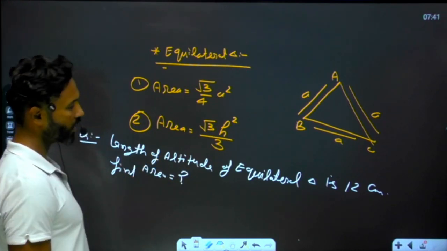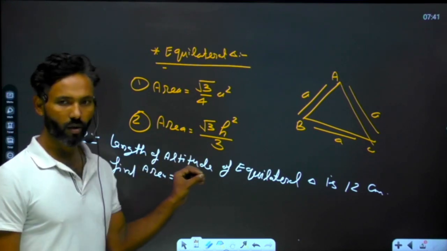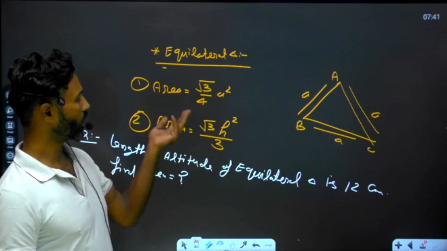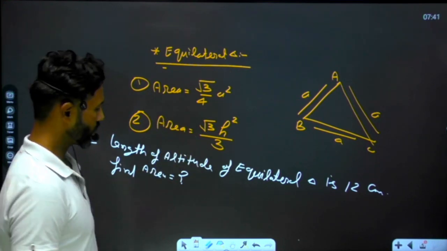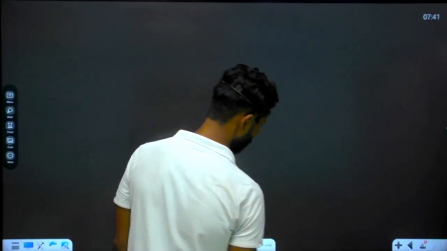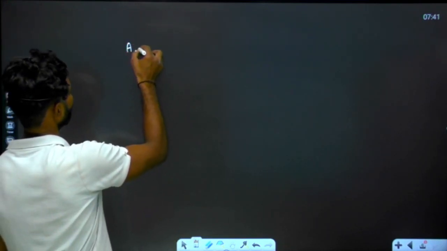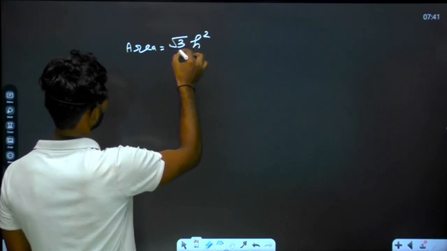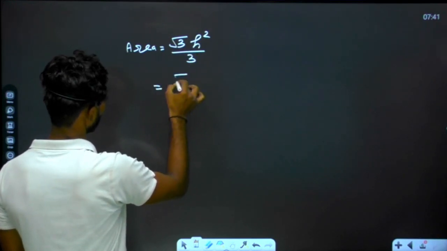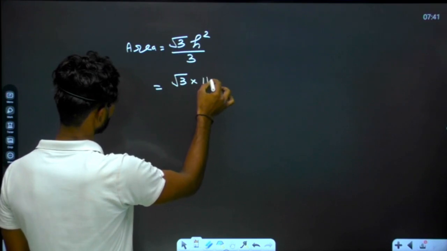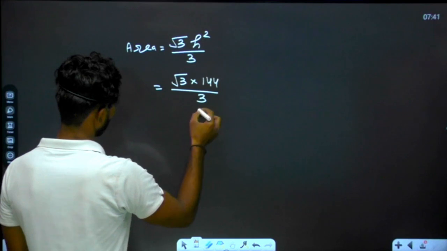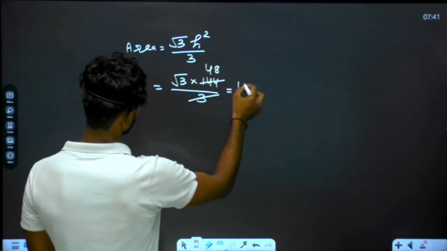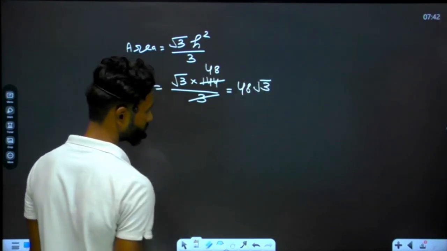Okay, we have to calculate the area over here. Now you can read in the question that the length of the altitude is provided and you have to calculate the area. So which formula are you going to use? The second formula will be used over here. In that case, area will be equal to root 3 h square upon 3. So h is provided as 12, and the square of 12 is 144, upon 3. We cancel 144 by 3 and it will be 48. So the answer is 48 root 3. This is the answer. Understand that?